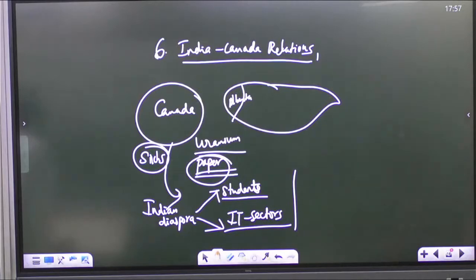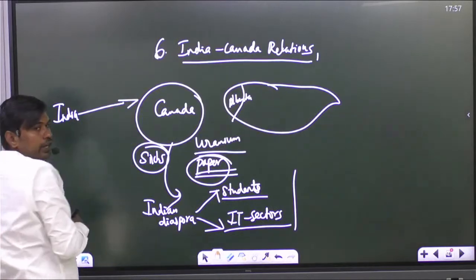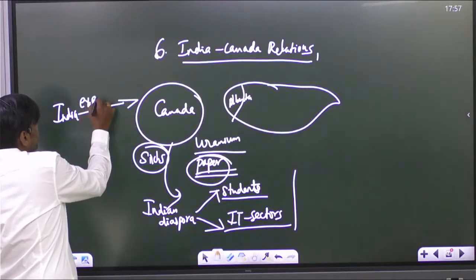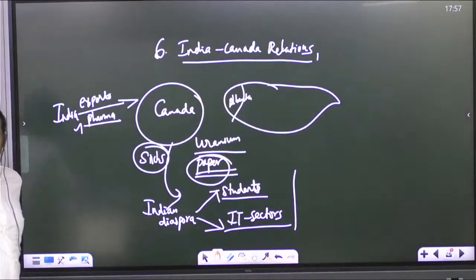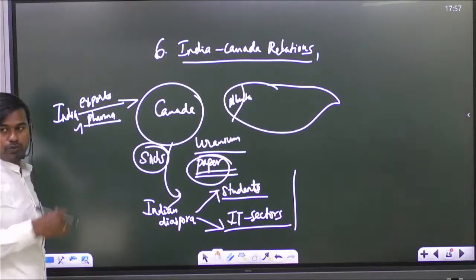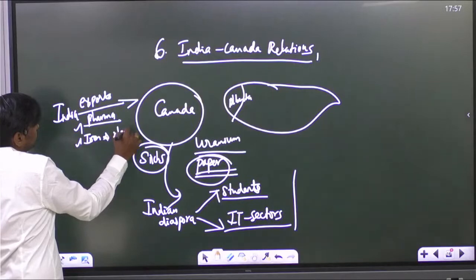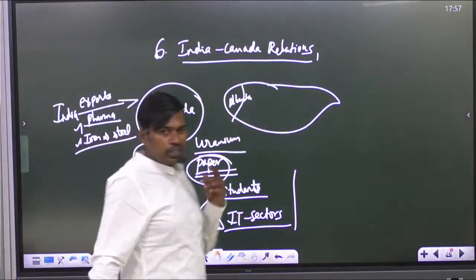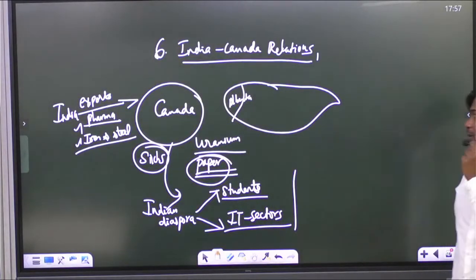And what is India doing on its part? India is exporting to Canada pharma products, that is drugs, a lot of medicines, because Chennai is the medical tourism capital of India, and India is also known for manufacturing a lot of drugs in a very cost effective manner. So we are able to export pharma products to Canada, and we are also exporting iron and steel. And more than that, we are exporting goods and services. More than that, the people. Yes. So people are important now.